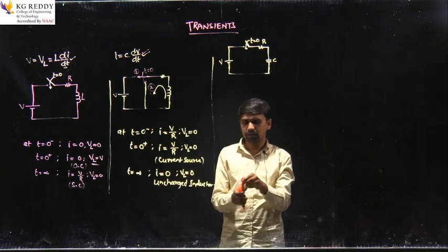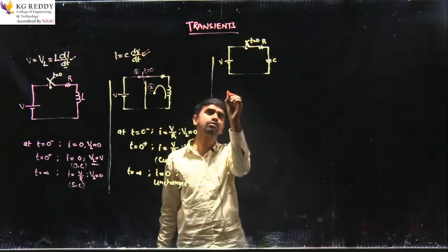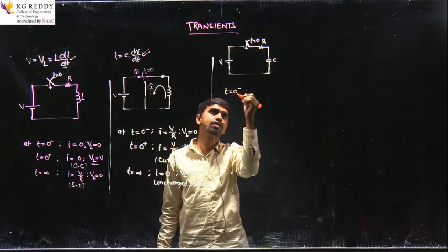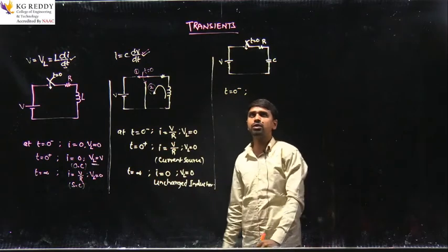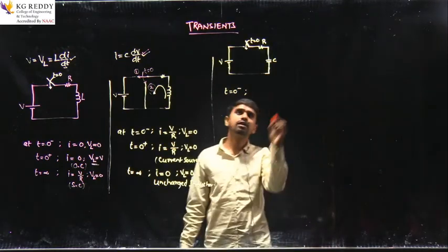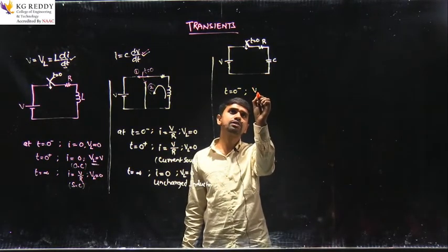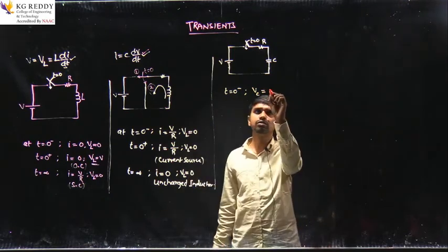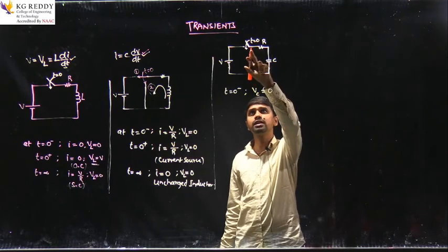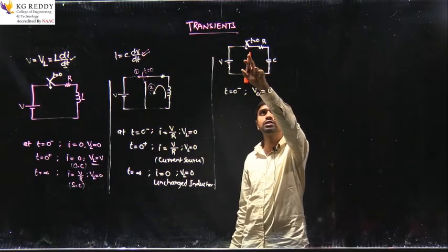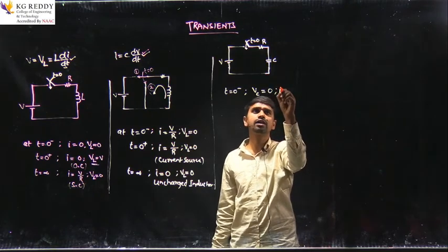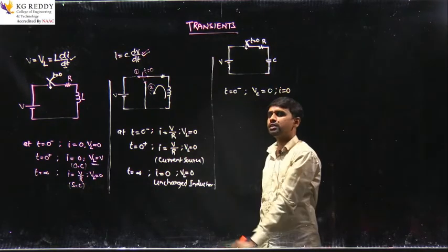Now take the situation at t equal to 0 minus, that means immediately before operating the switch. What will be the voltage across the capacitor? The voltage across the capacitor will be 0 only, because no source is connected to the elements R and C. And what will be the current? Current is also 0, because the source is not connected.